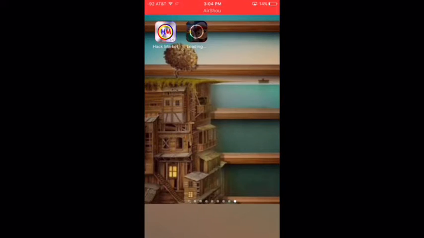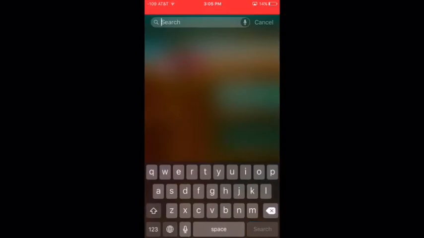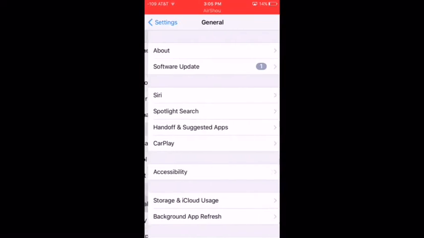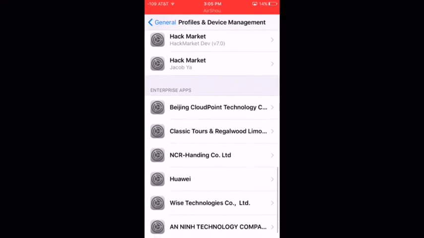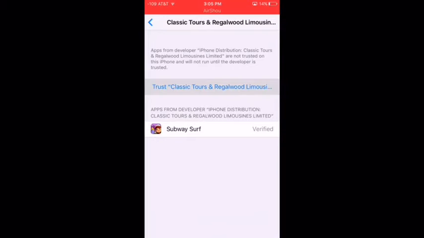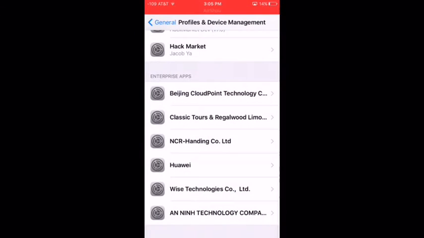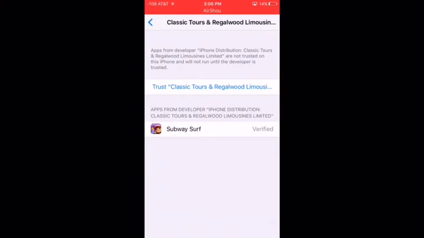I will fast forward through this loading process. Once the app is finished installing, open up your settings, go to General, scroll down to Profiles and Device Management, and go to the Classic Tours and Regal Wood Limousines. I'm guessing that's what it's going to say.